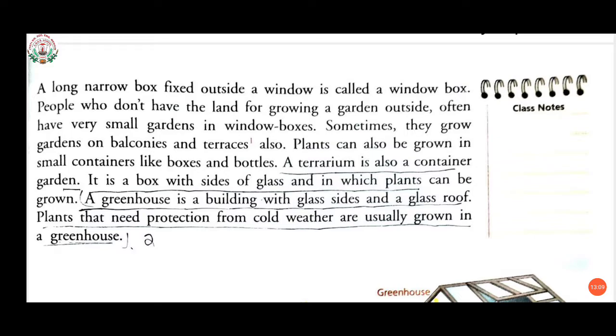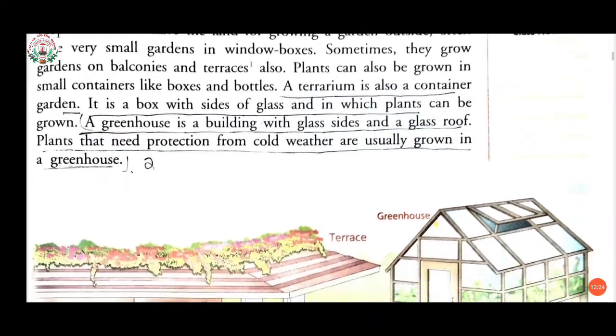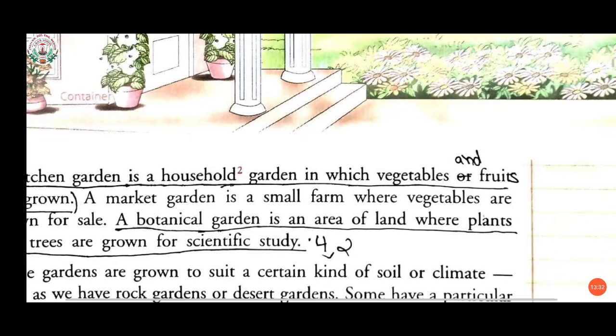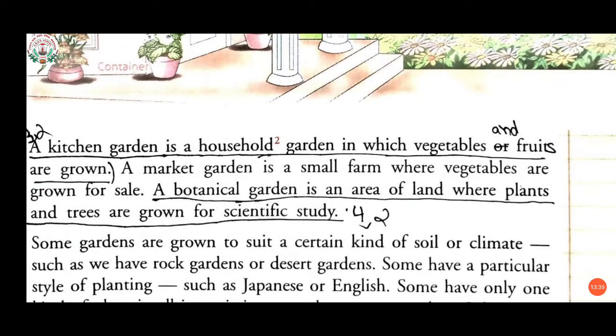A greenhouse is a building with glass sides and a glass roof. Plants that need protection from cold weather are usually grown in a greenhouse. I'll explain this, students. Let me first complete this. A kitchen garden is a household garden in which vegetables and fruits are grown.